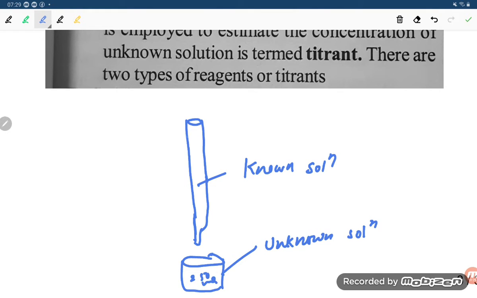Now there is a point mentioned on this. When the color is getting changed or decolorizing, at that time the reaction is finished. That is what is known as titration.